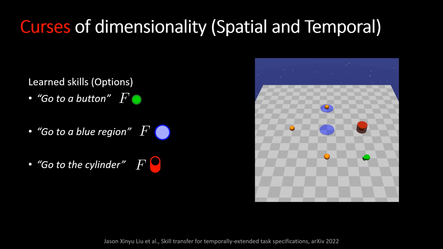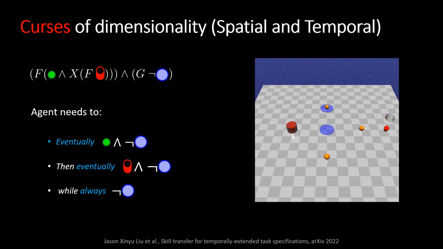Consider, for example, an agent that has learned how to navigate to buttons, blue regions, and the cylinder in the safety gym environment. The agent is then required to solve the following LTL specified task. To achieve this, it needs to eventually reach a button that is not in a blue region, then reach a cylinder that is not in a blue region, and do all of this while never entering a blue region. However, the agent is unable to solve this task by simply chaining its learned skills for reaching buttons and reaching the cylinder, since it has not learned how to do them while avoiding blue regions. It hence needs to relearn new skills for reaching buttons and the cylinder while avoiding blue regions.